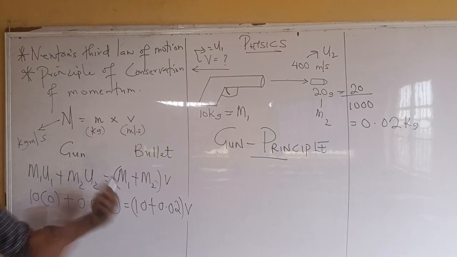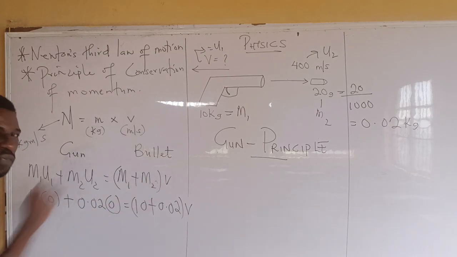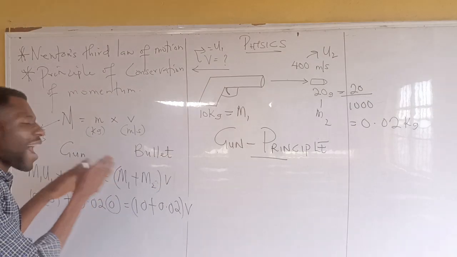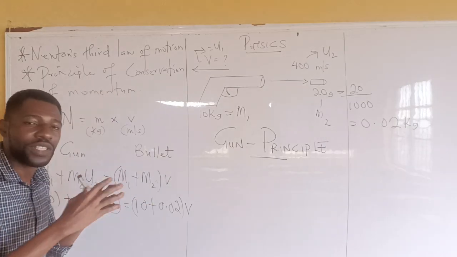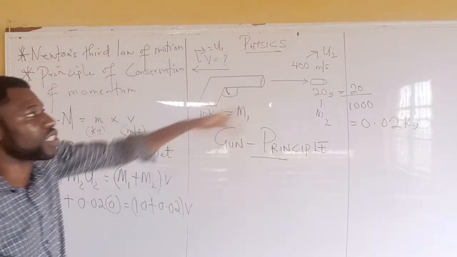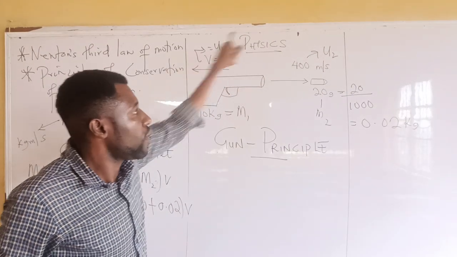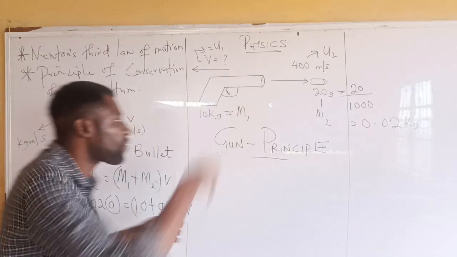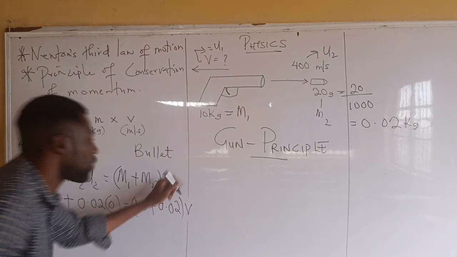Okay, so the gun is on its own, the bullet has left. So in this case, this formula we need to modify it a little. That means after we pull the trigger, the gun will have its own velocity and the bullet will have its own velocity. That is why you see that it's somehow different here. You see V, and you saw the velocity of the bullet. So after you pull the trigger, this formula now modifies. You can modify this formula.